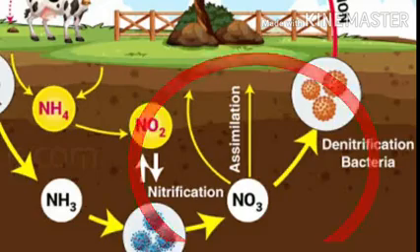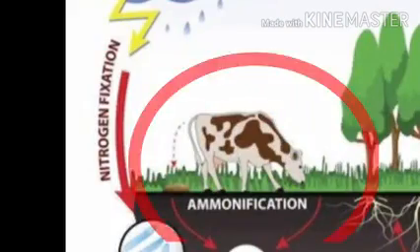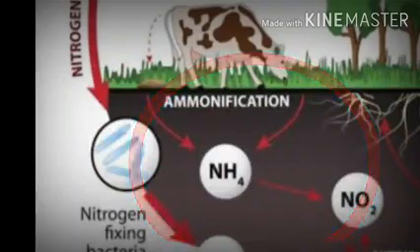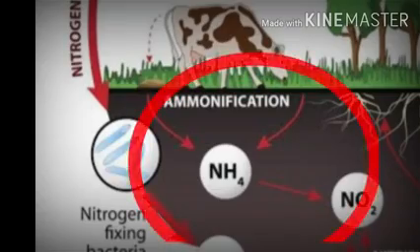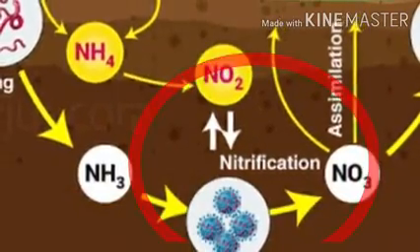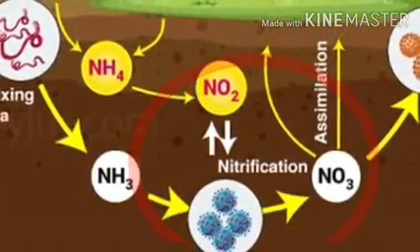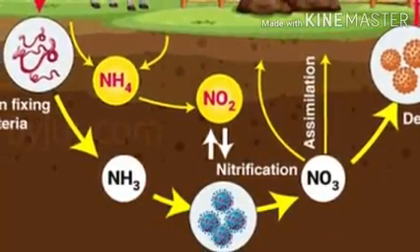In the next process, plants utilize this nitrogen to synthesize protein and other compounds. This is called nitrogen assimilation. Animals that feed on plants utilize this protein and other nitrogen compounds for various purposes. When plants and animals die, bacteria and fungi present in the soil convert the nitrogenous waste first to ammonia and ammonium salt. This is called ammonification, and finally to nitrates by nitrification. Nitrates from the soil are absorbed by new plants.